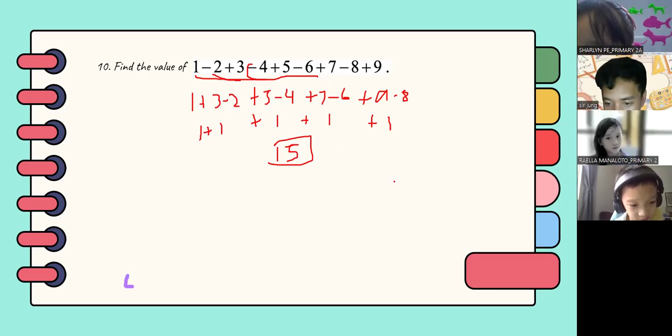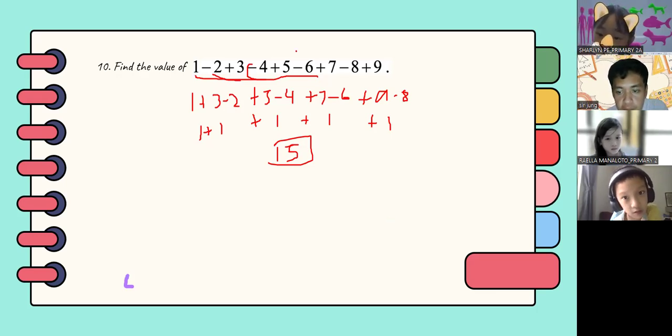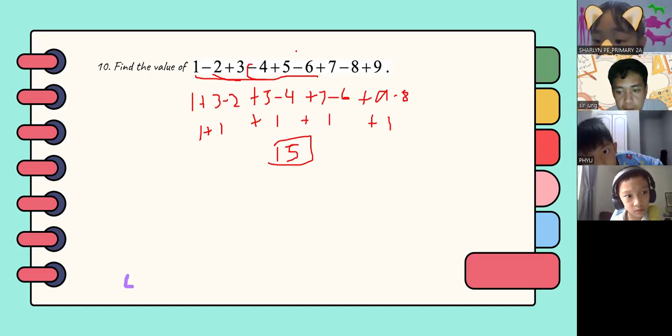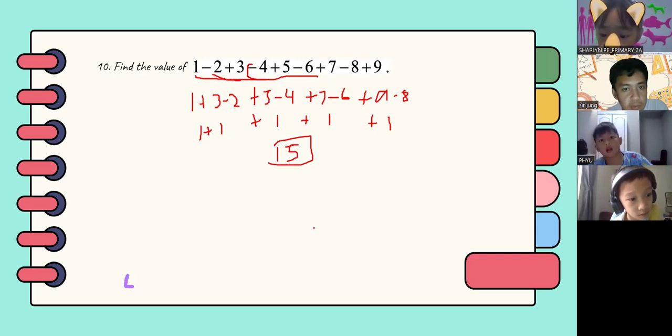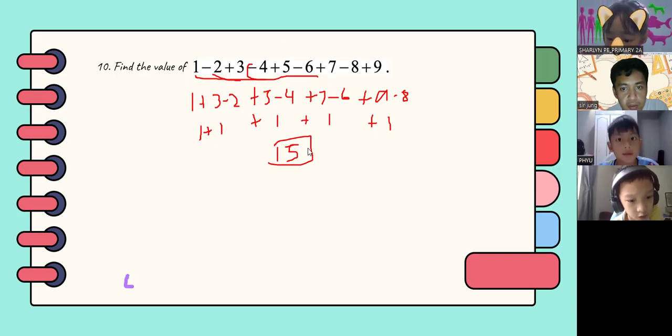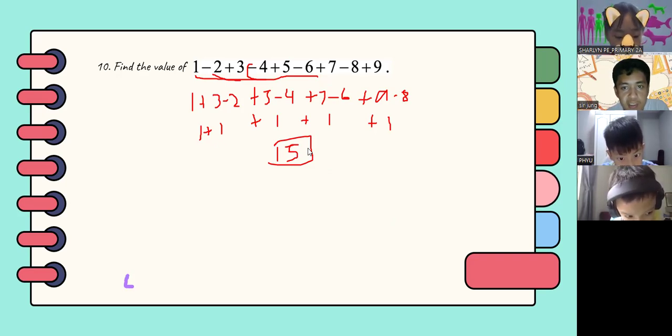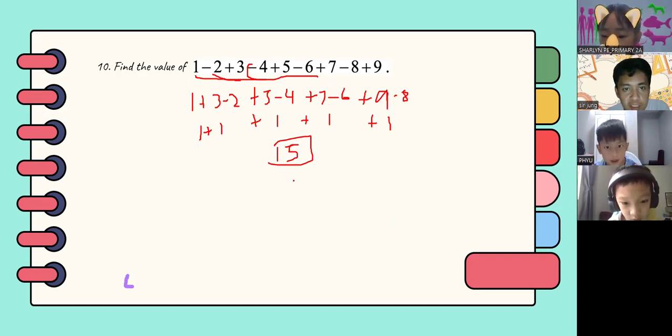Can you repeat your question? Okay, no more questions here. I'm sorry. So this should be 9 minus 8. 1 plus 3 minus 2 plus 5 minus 4 plus 7 minus 6 plus 9 minus 8.